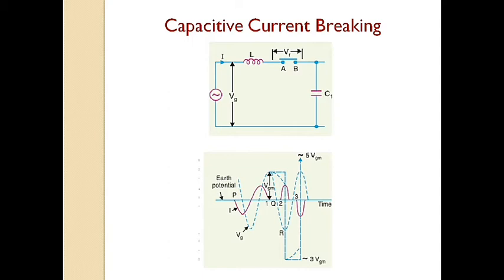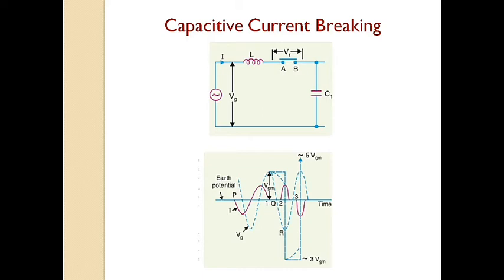The opening of the line leaves a standing charge on it, that is end B of the line, and the capacitor C1 is charged to VGM. However, the generator end of the line, that is end A of the line, continues its normal sinusoidal variation. The voltage VR across the circuit breaker will be the difference between the voltages on the respective sides.